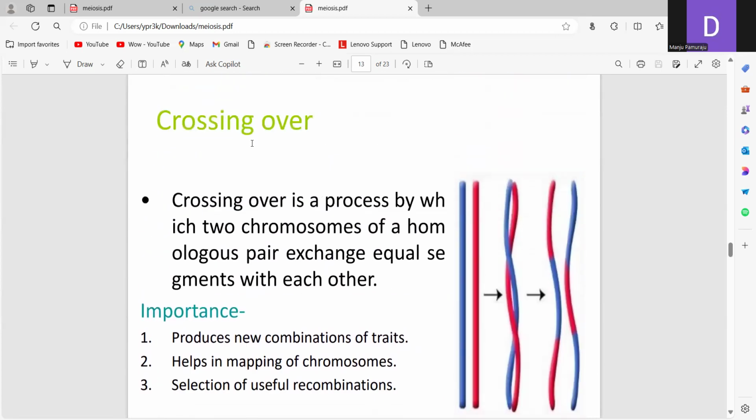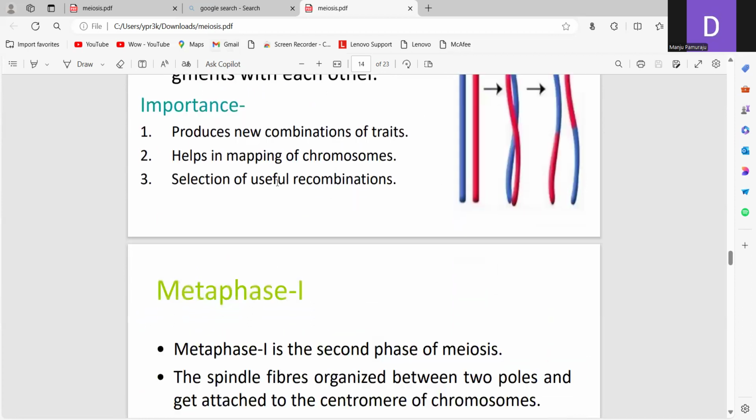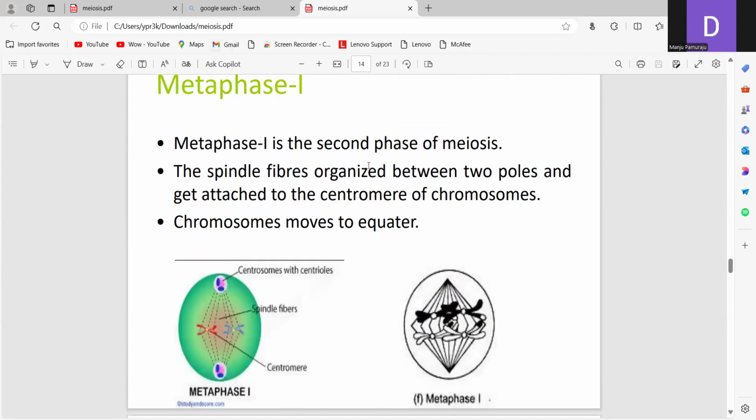So crossing over is important. Generally, crossing over occurs in the pachytene stage. So next one is metaphase. Metaphase 1 is the second phase of meiosis, and the spindle fibers are organized between the two poles and get attached to the centromere of the chromosome. So here the chromosomes move to the equator.